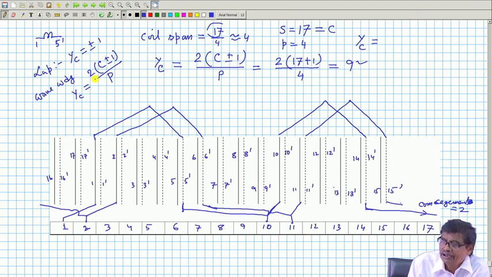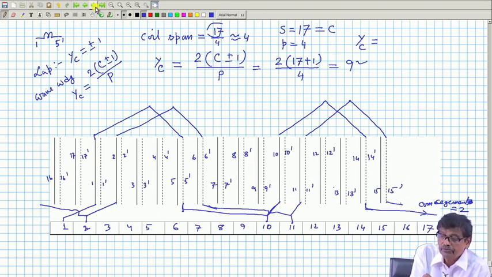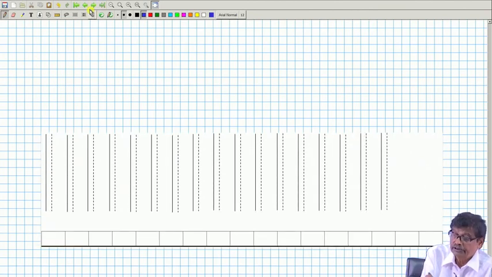And then you can proceed to complete the winding diagram. So, in terms of a winding table, what I am telling with these parameters, I will do now like this. Let me come to this.